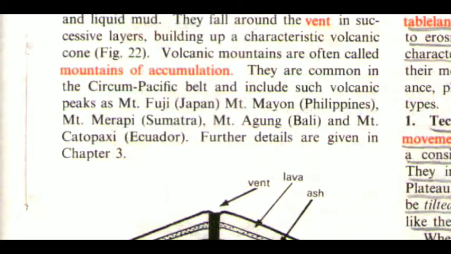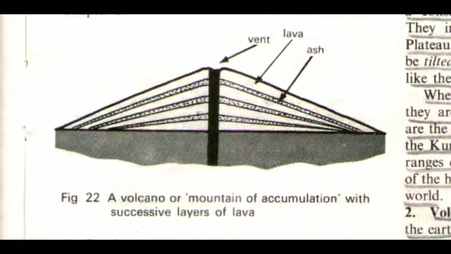They are common in the circum-Pacific belt and include such volcanic peaks as Mount Fuji in Japan, Mount Mayon in the Philippines, Mount Merapi in Sumatra, Mount Agung in Bali, and Mount Cotopaxi in Ecuador. Further details are given in chapter 3. You can see here the picture.